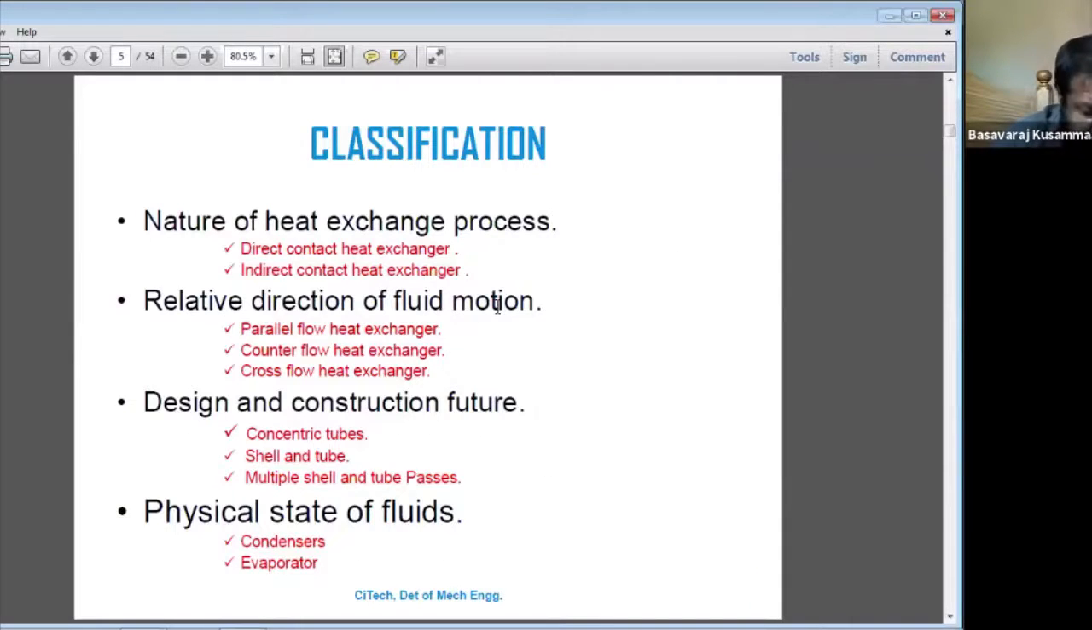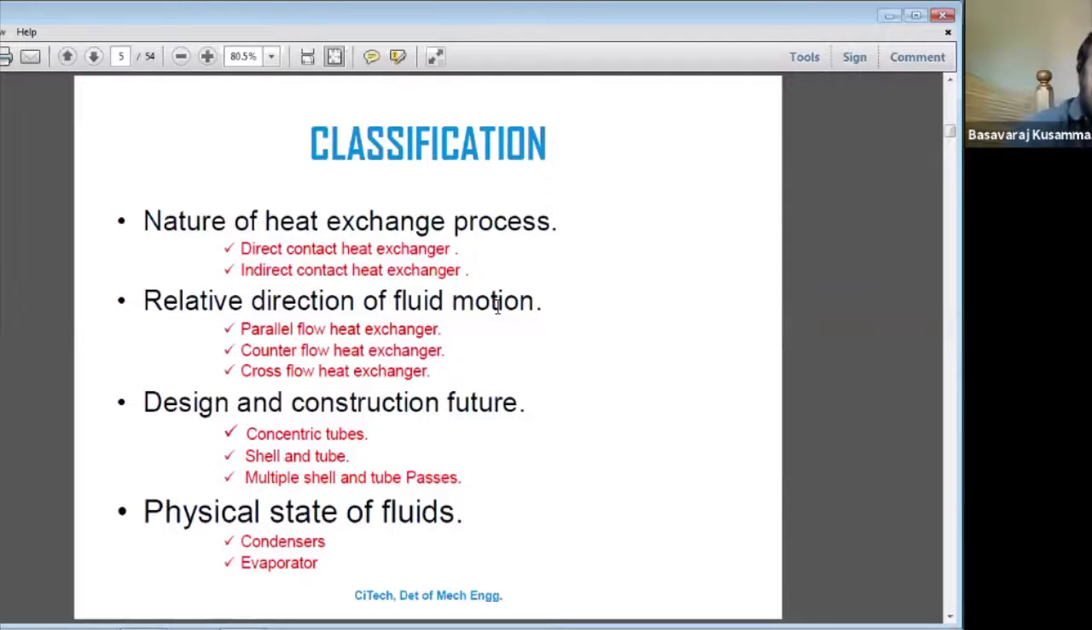Next, we discuss the classifications of the heat exchanger. So what are the classifications of the heat exchanger? Before going to that, consider how an IC engine is classified, for example: based on the fuel used, based on the head, based on two stroke or four stroke. They are classified like that.